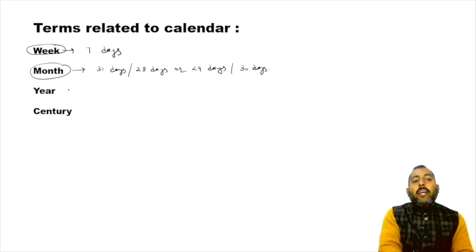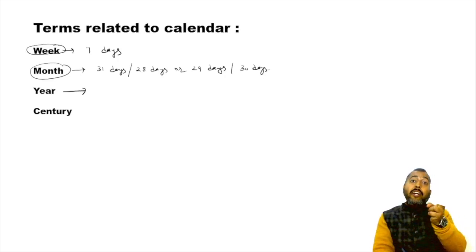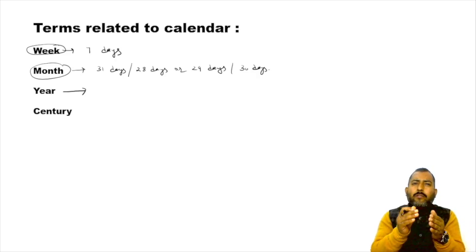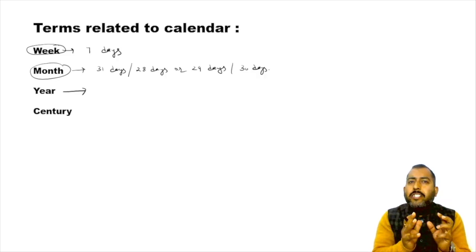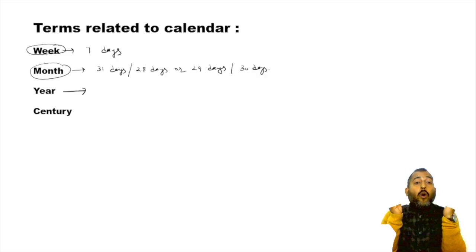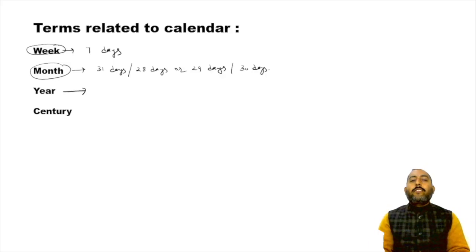Okay, then if we talk about year, so we are having two kinds of year: normal year, ordinary year, or general year. All these terms mean a collection of 365 days. And then we are having a leap year also. Okay, what do we mean by leap year? A collection of 366 days.